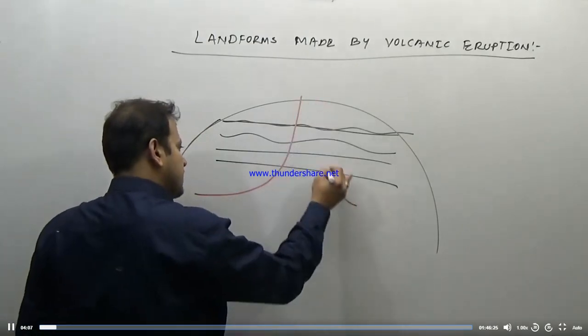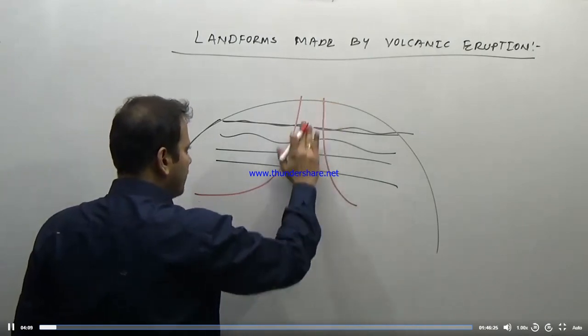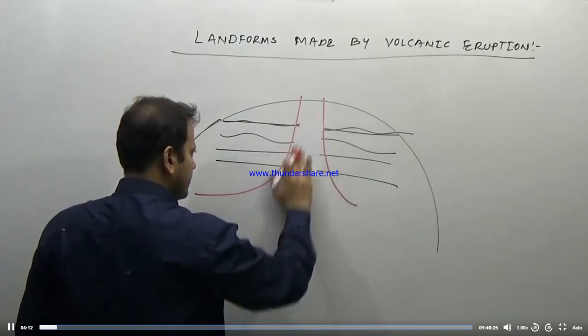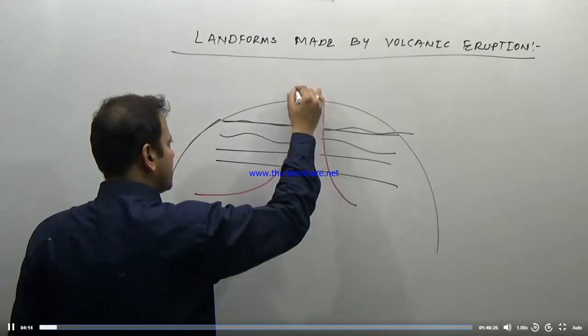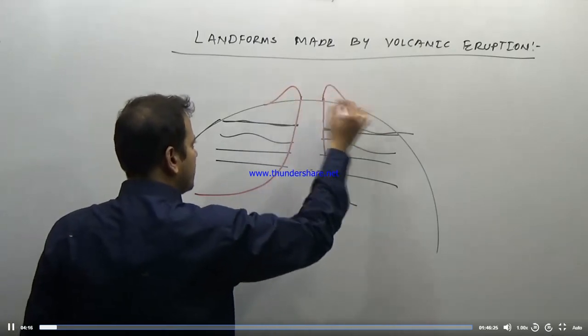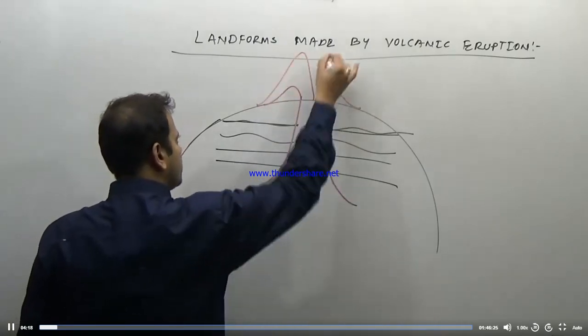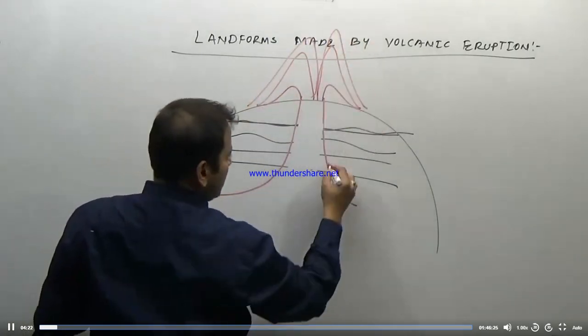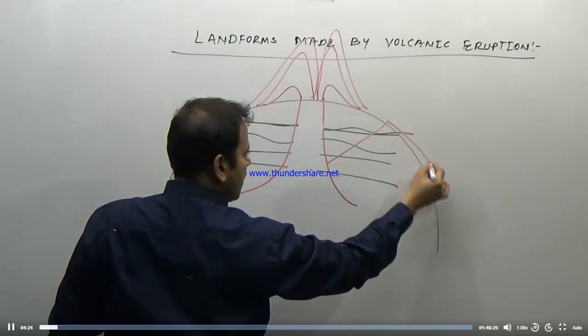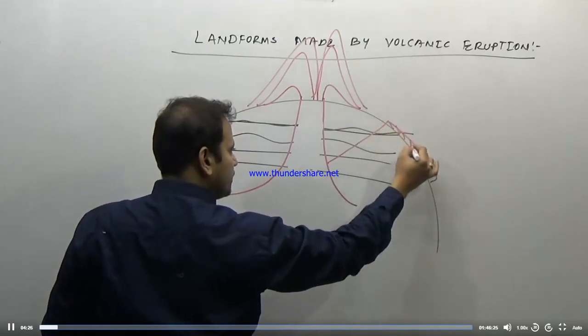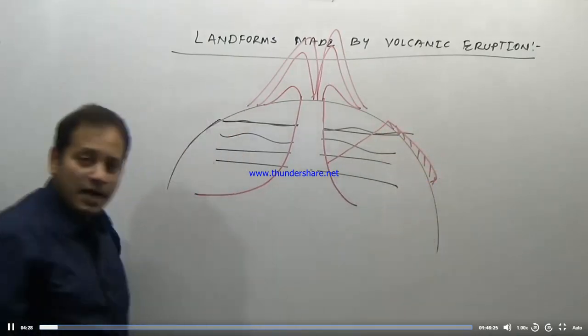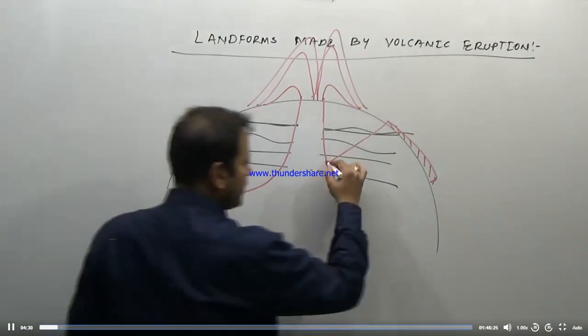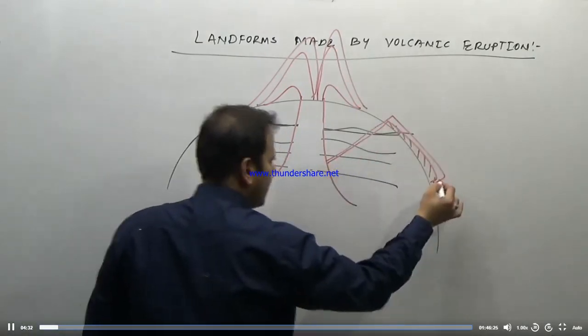The volcano rises from the mantle, and after some time it comes up. It will result in the formation of either a volcanic mountain, or a volcanic plateau. What is a plateau? A flat tableland having steep sides. So it will result in the formation of a volcanic plateau.